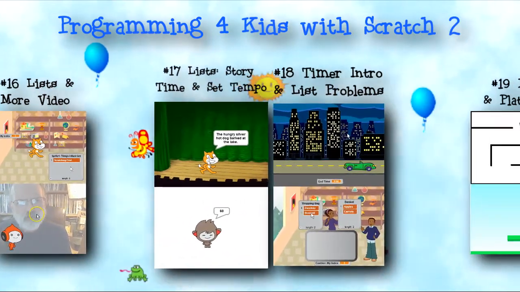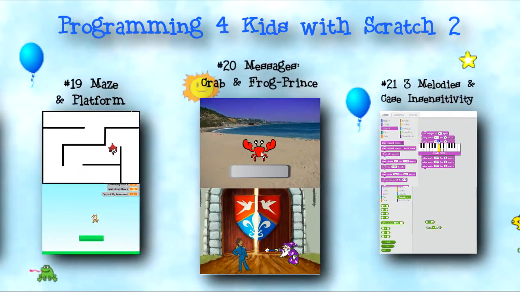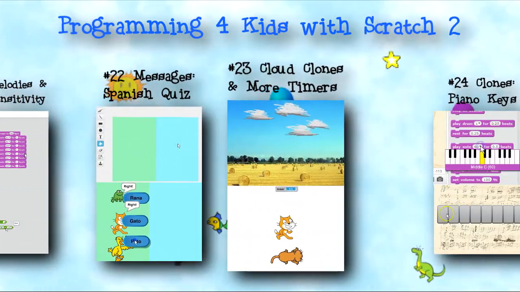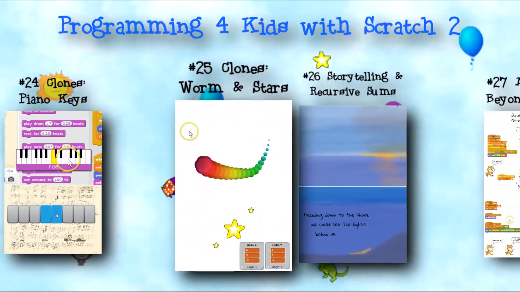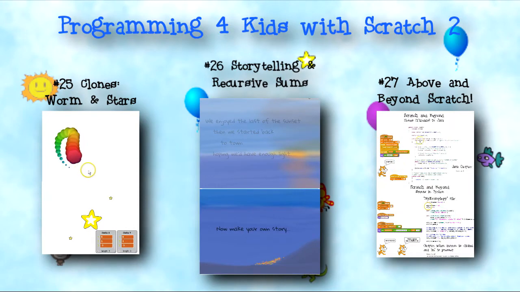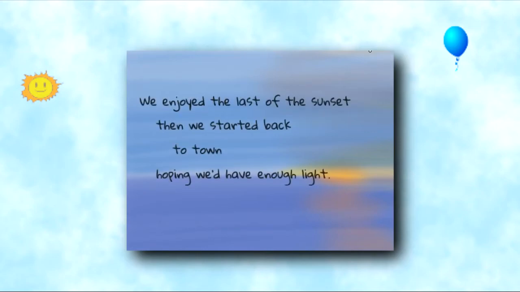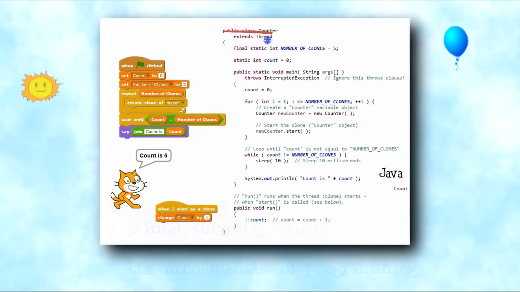I'll create many programs including games, storytelling, drawing pictures, and programs that demonstrate important programming concepts including objects, threads, and polling. This series is all about doing and shows the creation of all working programs from start to finish. Scratch is a great first programming language and can have children very quickly creating and presenting stories and creating fun animations, all while learning valuable critical thinking skills, problem-solving skills, and the fundamentals of programming without any of the confusing and detailed syntax.